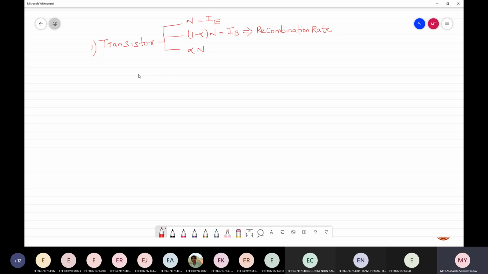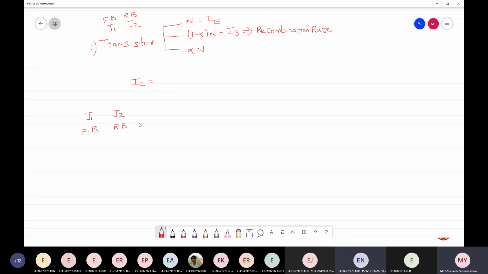What is the overall expression that we got? IC. That is the overall collector current after forward biased and reverse biased. When junction J1 is forward biased and J2 is reverse biased, in which region will it operate?